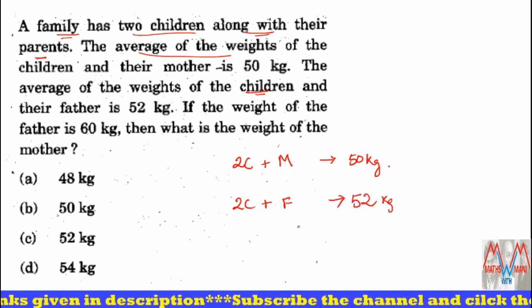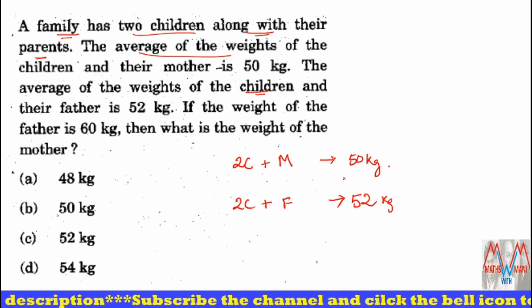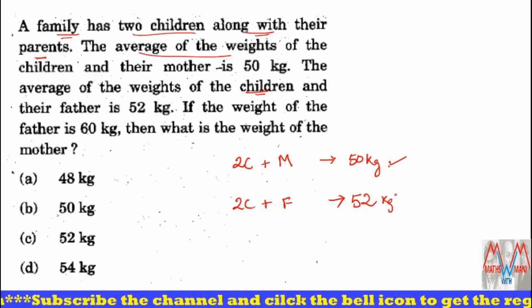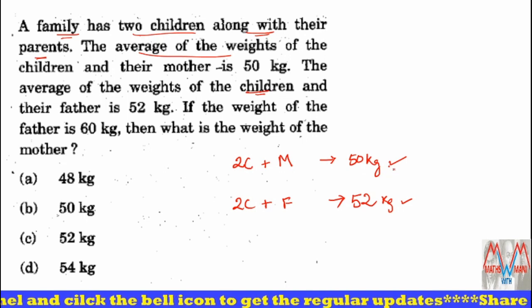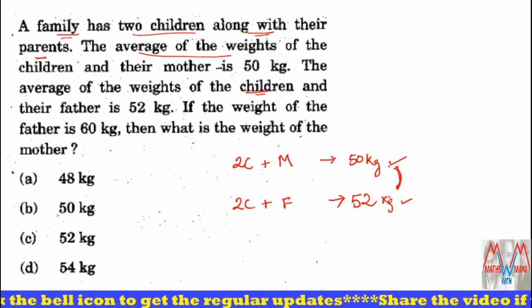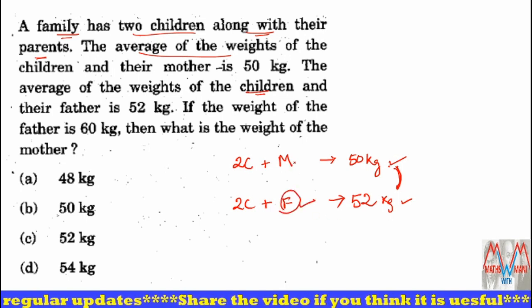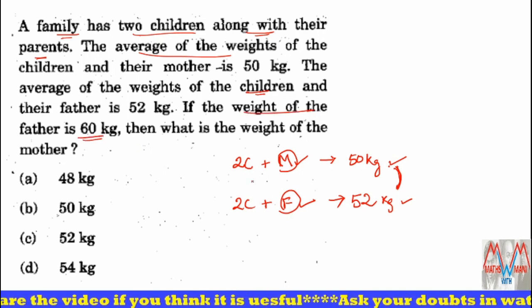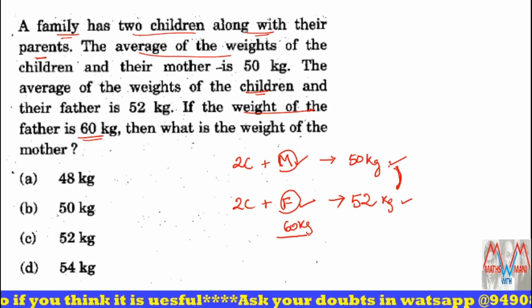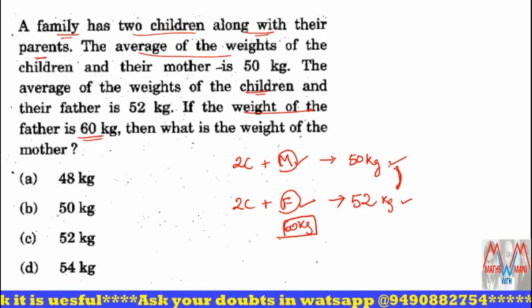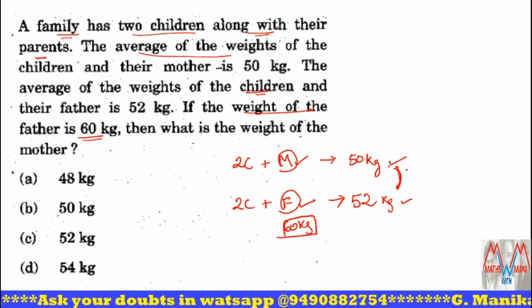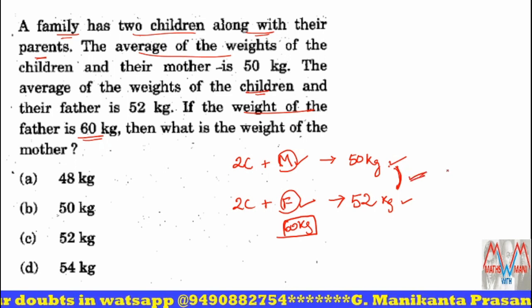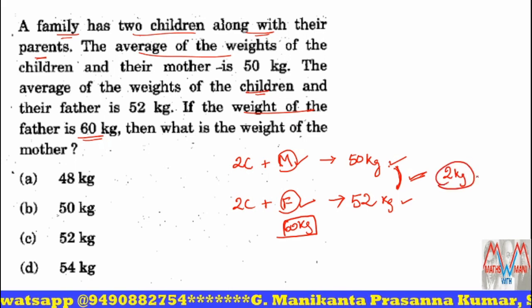That means when mother is there with children, the average is 50. When the father is with the children, the average increases by 2 kgs. Why? Because the weight of the father is more than the weight of the mother. He was given as weight of the father as 60 kgs. Because of that, the increase in average is 2 kgs.